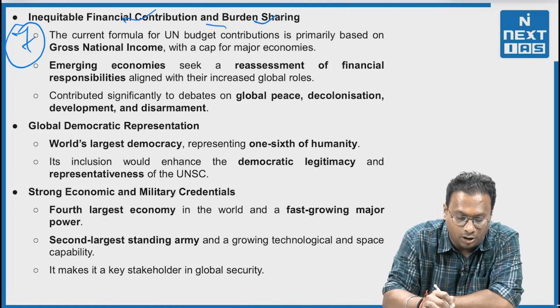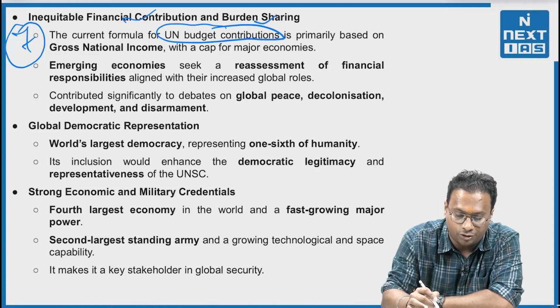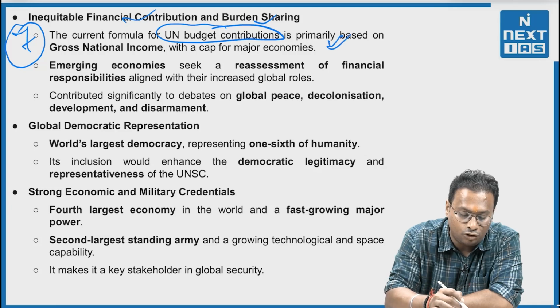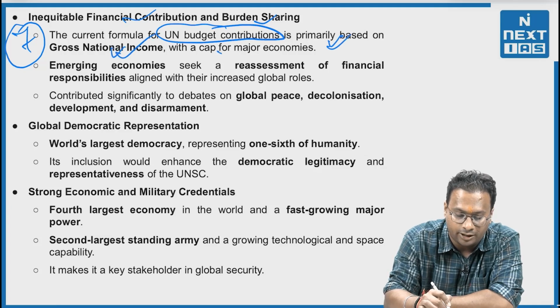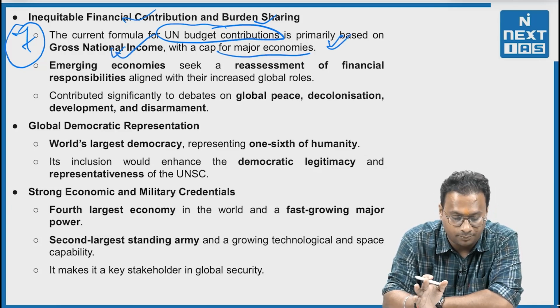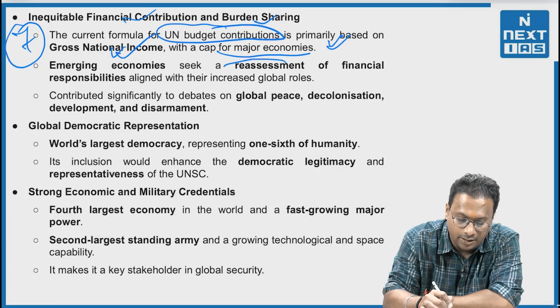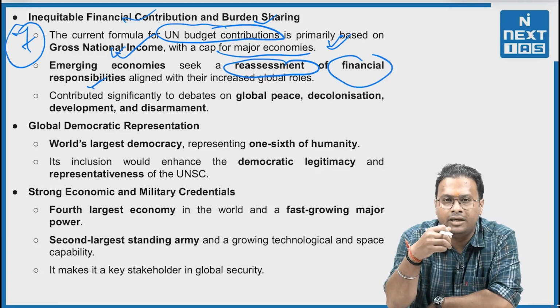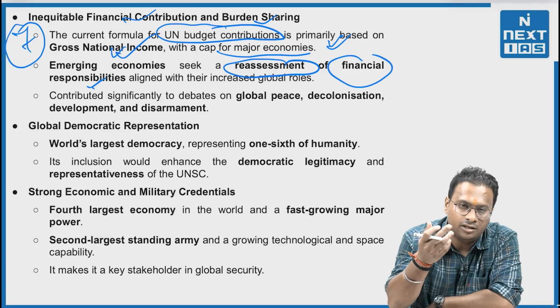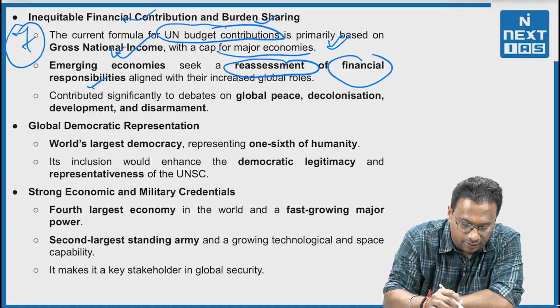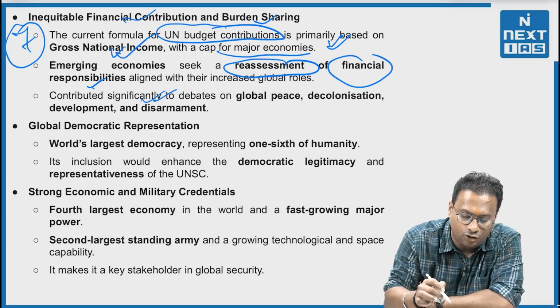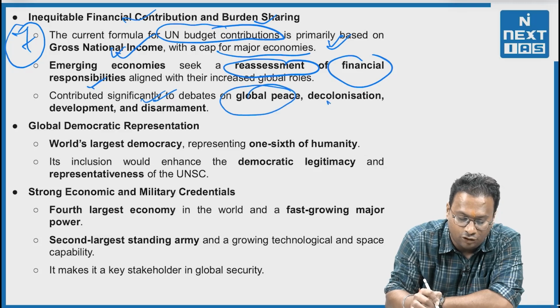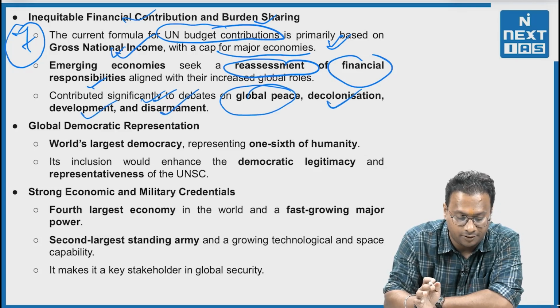The current formula for UN budget contribution is primarily based on gross national income with a cap for major economies. Emerging economies seek a reassessment of financial responsibilities aligned with their increased global roles. Countries like India have contributed significantly to debates on global peace, decolonization, development and disarmament.